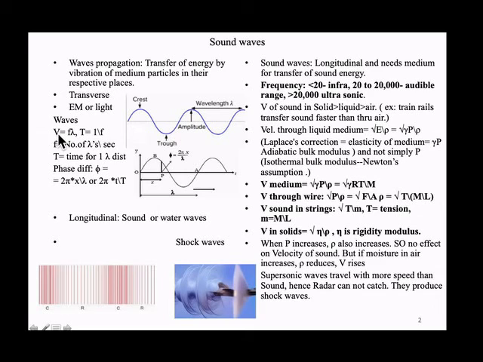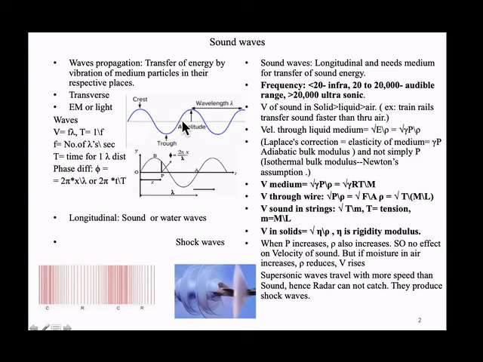Now, what is velocity? If this is lambda, say 10 to the 10 Angstroms, how many such lambdas are there? That is the frequency. What is frequency? In 1 second, how many such cycles are there? This is one cycle, so maybe 50 cycles in 1 second.